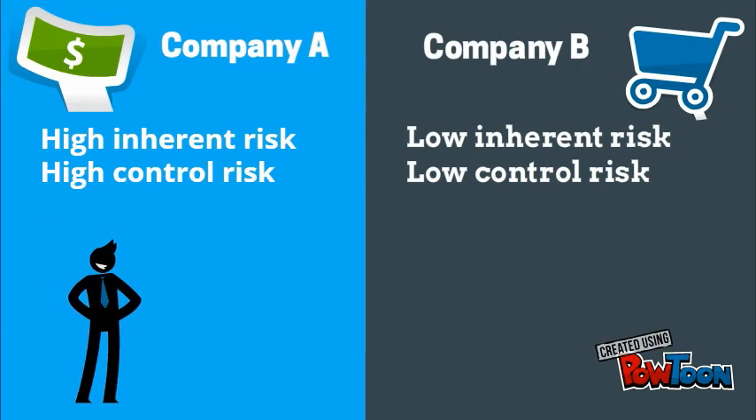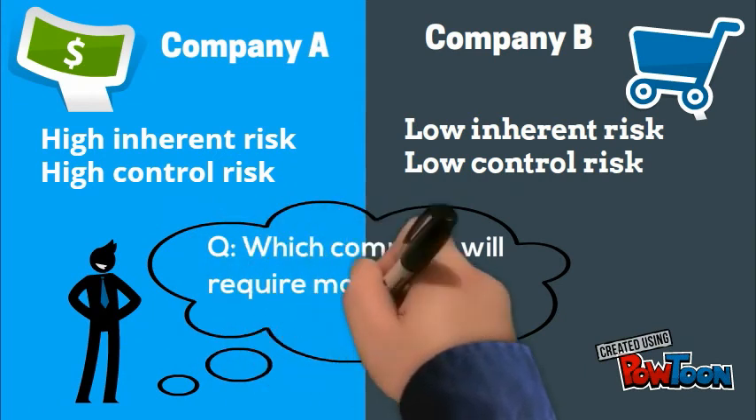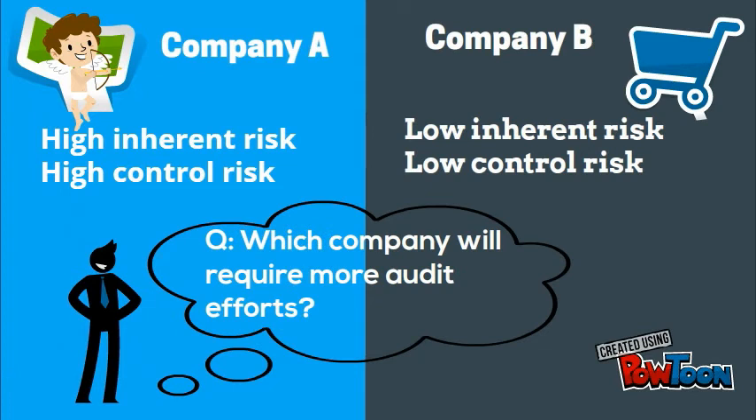Now the question arises, which company will require more audit efforts, that is more detailed testing? The answer is Company A, as the auditor needs to do more detailed testing to detect all material misstatements in the financial reports of this company. Whereas in Company B, the auditor may perform less detailed procedures as the inherent risk and control risk are low, and he may opt for more controls testing and may adopt a control-based approach instead of substantive testing.